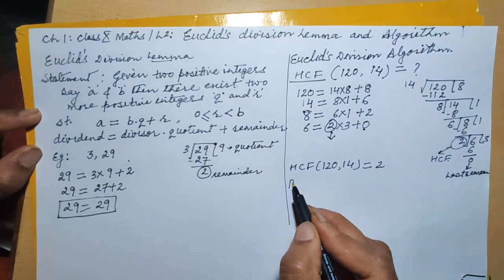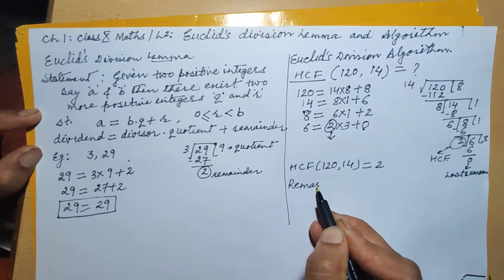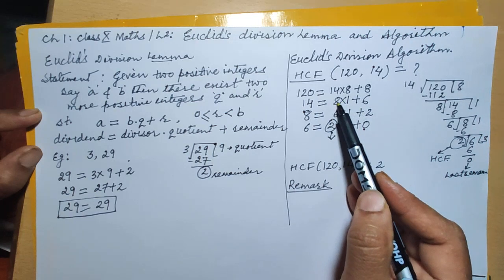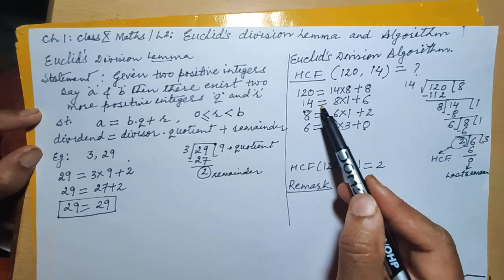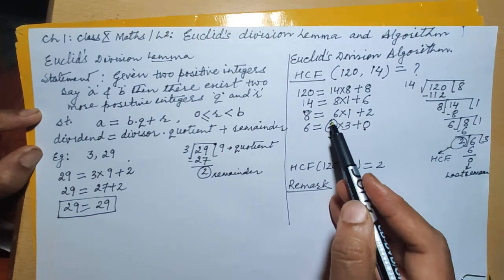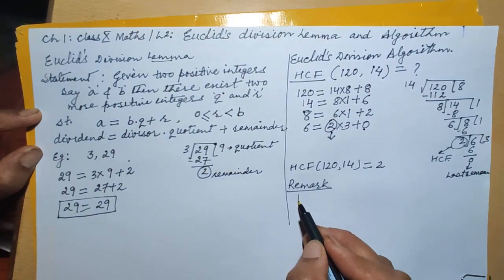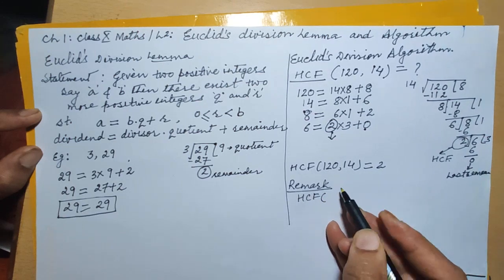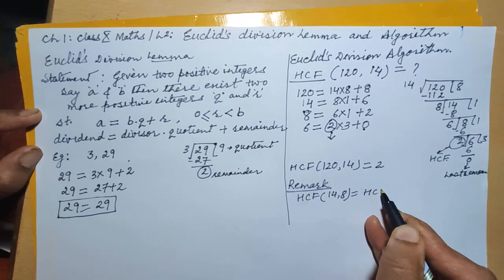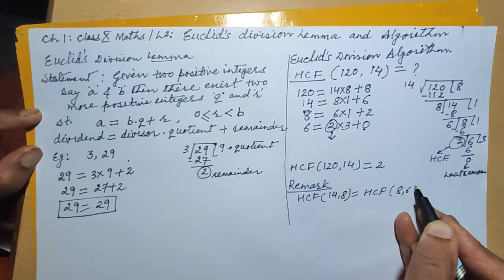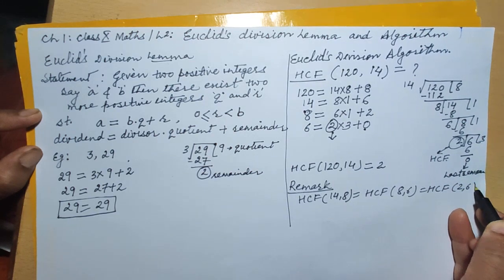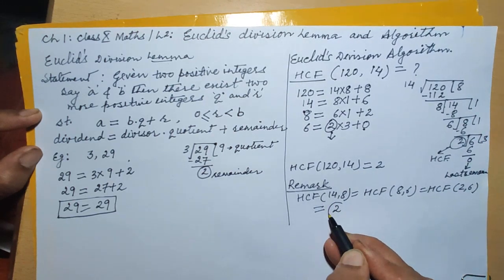Also, an interesting thing to note is that for all the sets of numbers involved here, for example 14 and 8, 8 and 6, 6 and 2, the HCF will remain 2. That is, HCF of 14 and 8, HCF of 8 and 6, and HCF of 6 and 2, all are the same, which is 2.